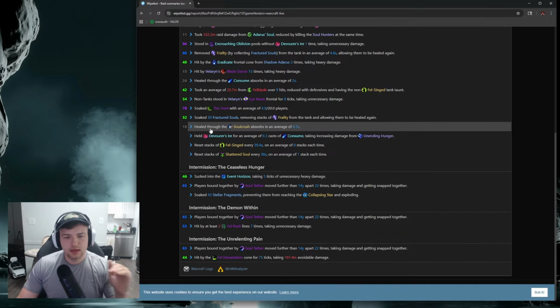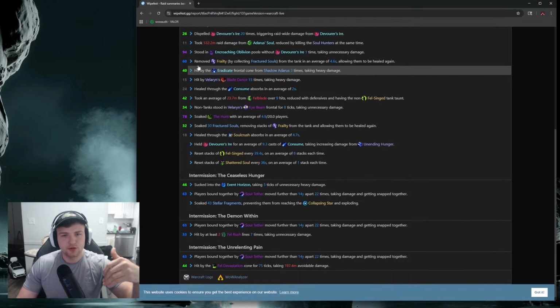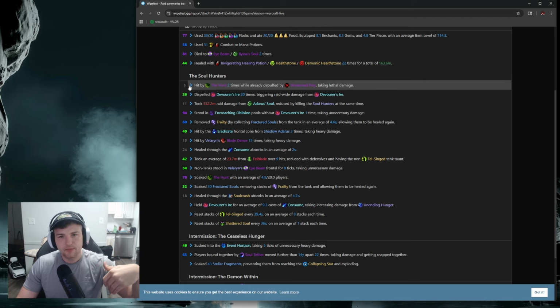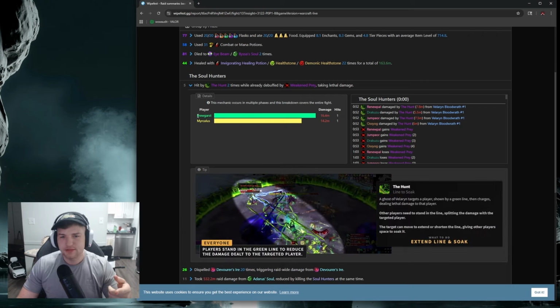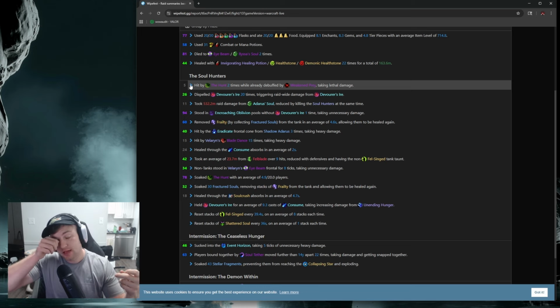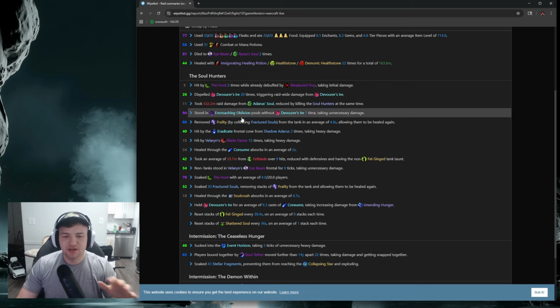And then it'll tell you, based on other groups, how you stacked up based on how much damage you took from certain things. So like we got hit by the Hunt 2 times while already debuffed, so that means people died by getting hit by 2 Hunts on Soul Hunters, so we got a 5 parse for that. Loxo and Merc, just come on guys. But yeah, so you can take a look at this.